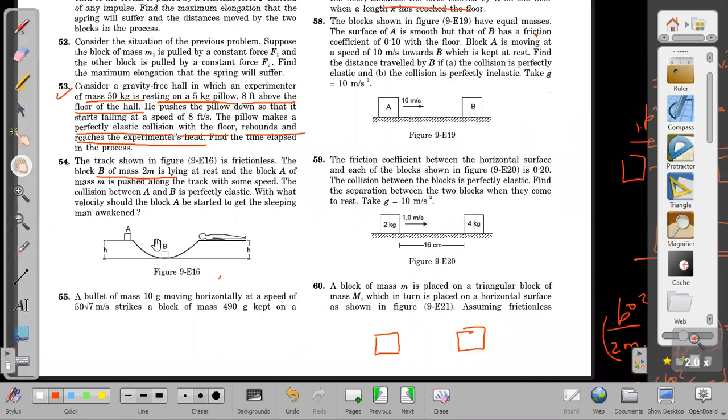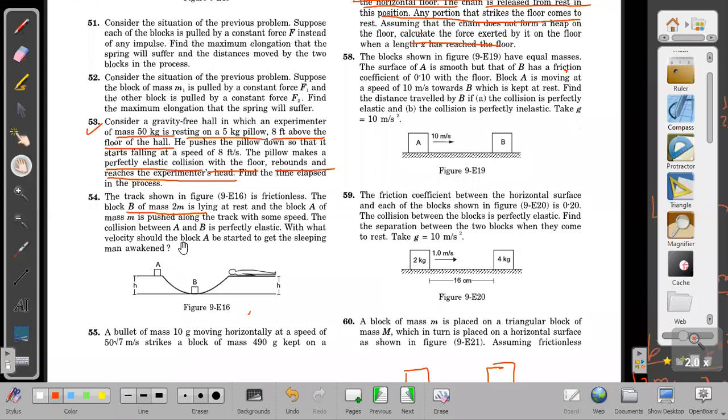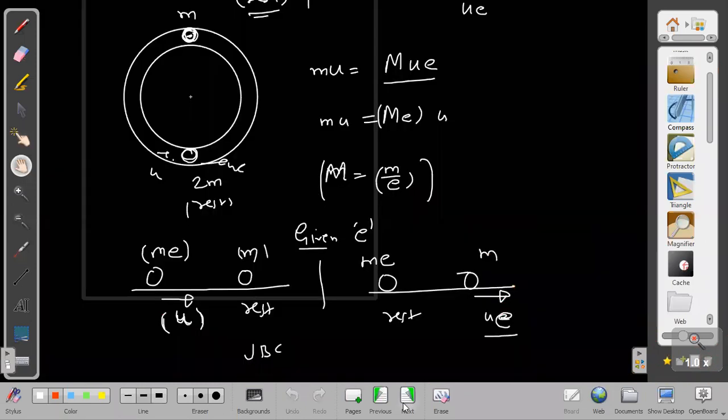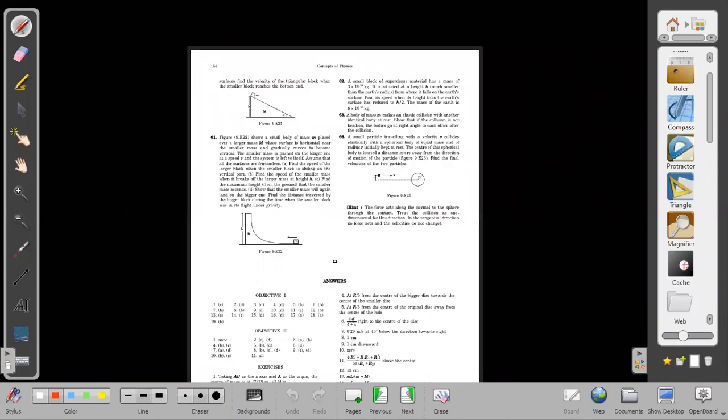Then any other question remaining in this now? I think nothing. 60 was the last question, it seems. I had told you to do up to the last page. I told you to do up to this because these 3 are not required for this week. What about these 2? These 2 can be done, I think so. Question number 61. First one is 61. 61 question I discussed also, I think, some time back.